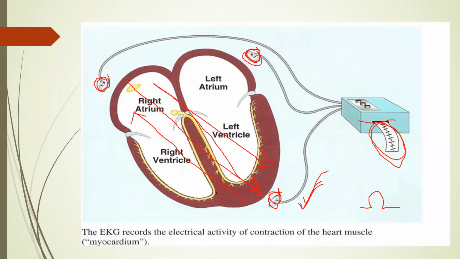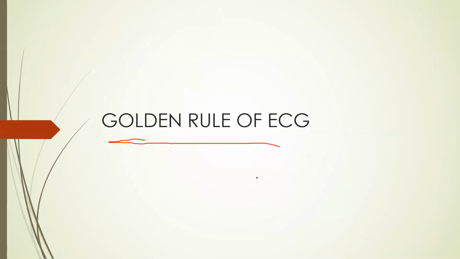Suppose this ventricular tissue gets activated, dominates the whole heart, and starts sending impulse from down to up. So what will happen? For the same lead, the impulse is going away from this lead, so it will record a negative deflection. This is the golden rule. If impulse is coming toward a particular lead, it will record a positive deflection. If impulse is going away from the lead, it will record a negative deflection. This is the golden rule.